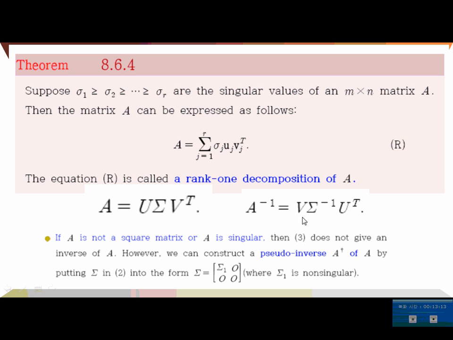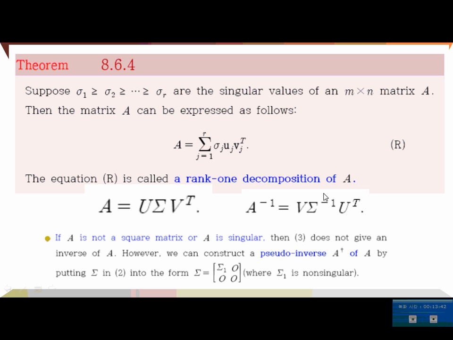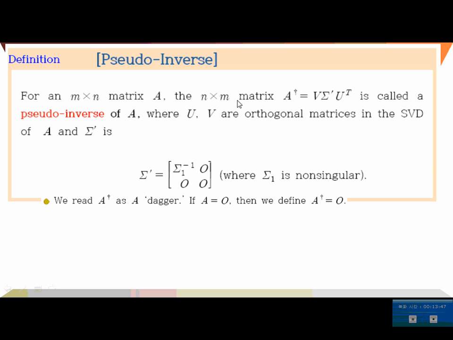We cannot have this simple inverse form like this. In that case, we can construct a pseudo inverse A† of A by putting Σ into this form. When Σ1 is non-singular, because Σ1 looks like this and the σi's are all positive, then this is a non-singular matrix. So we can have Σ1 inverse here. With this, we can define a pseudo inverse like this.